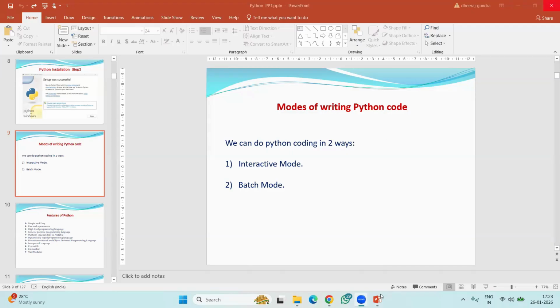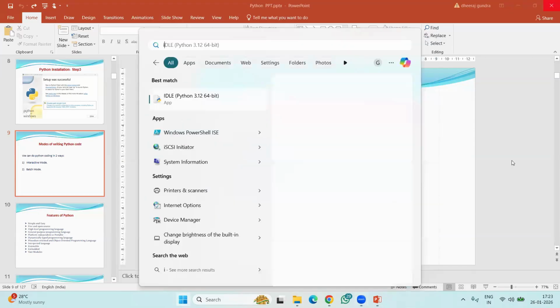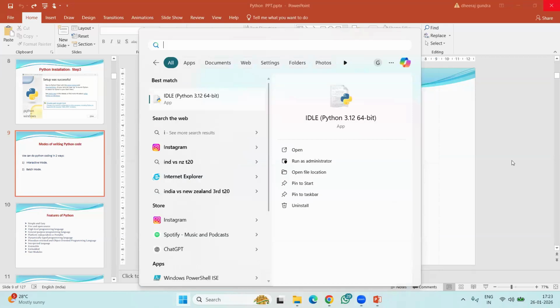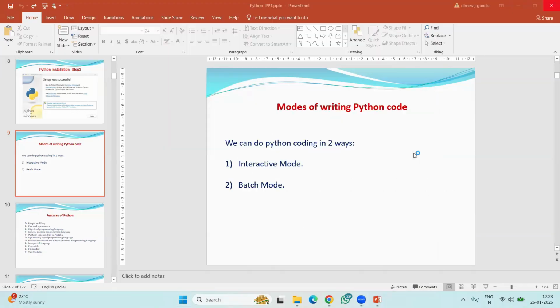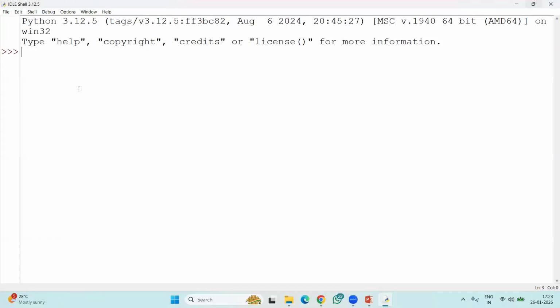Okay. Second one is batch mode. Batch means a group of statements or a set of statements. For this, as I showed you in Windows, you can search for IDLE or Python. You can open IDLE, an app which we receive along with our Python software.